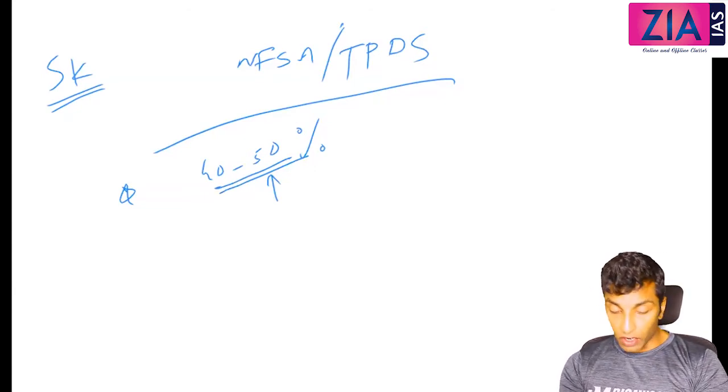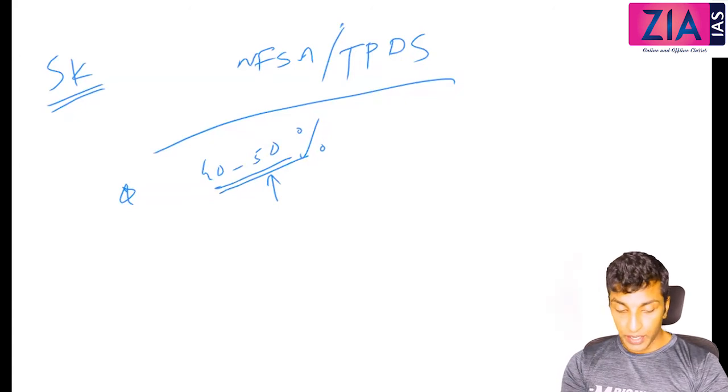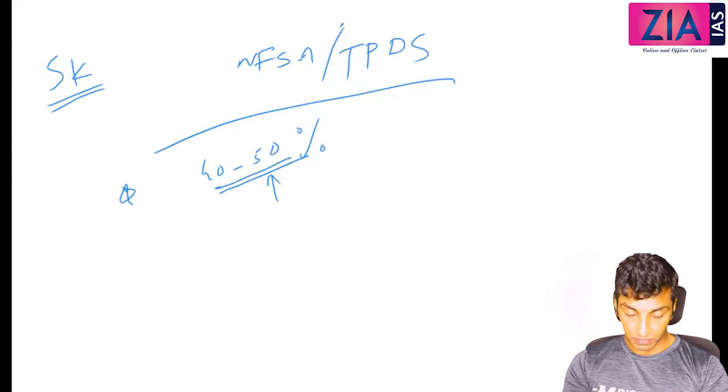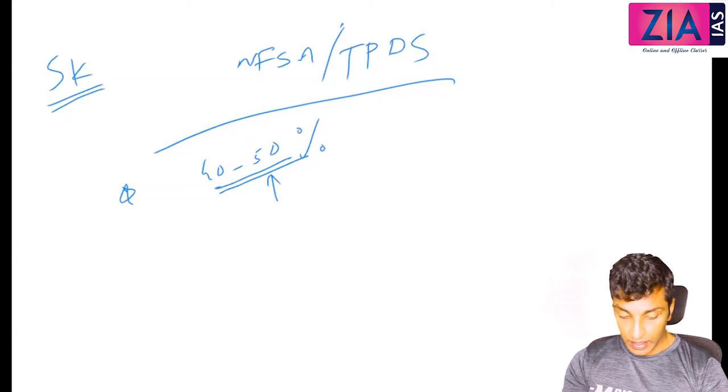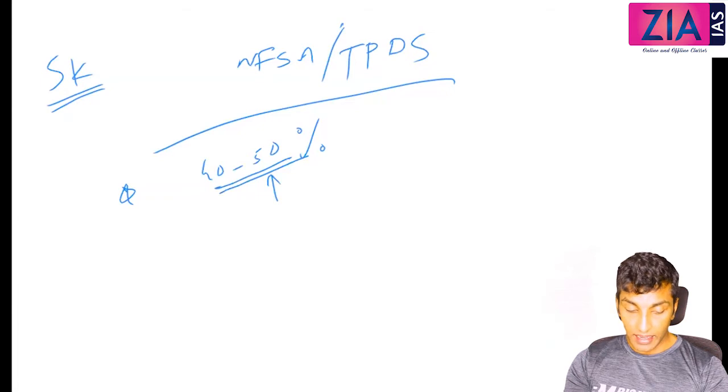So given that leakages in the PDS range from 40 to 50%, the government of India should defer implementation of NFSA in the states that have not done end-to-end computerization.